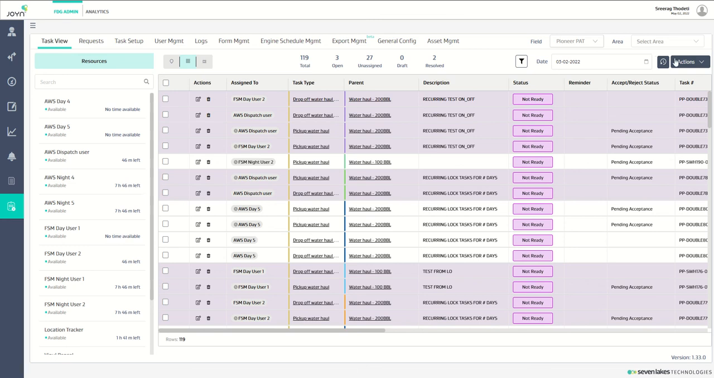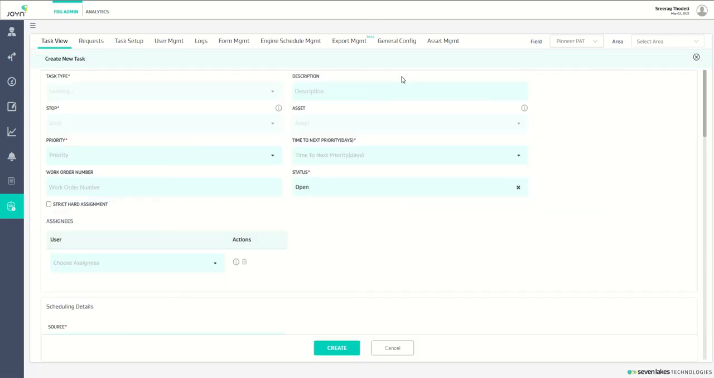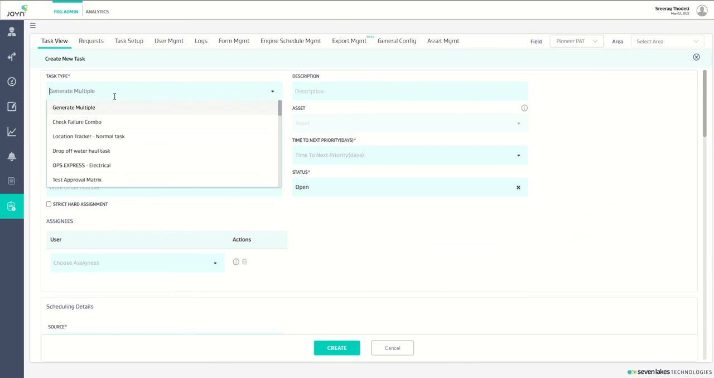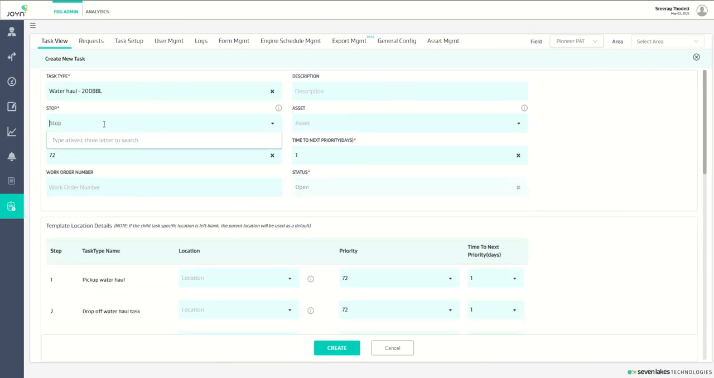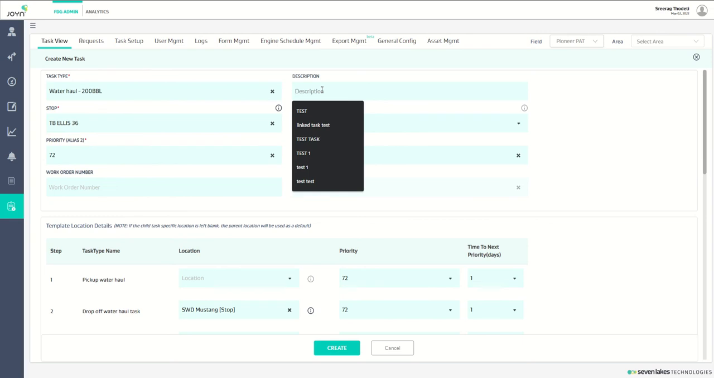Hey, let us see the changes made with respect to the hard start time and parent child task setup. So I'm going to select a parent child task setup to see the hard start time change here. So I'm selecting a task type, selecting a stop. I'll give some description for our demo purpose.